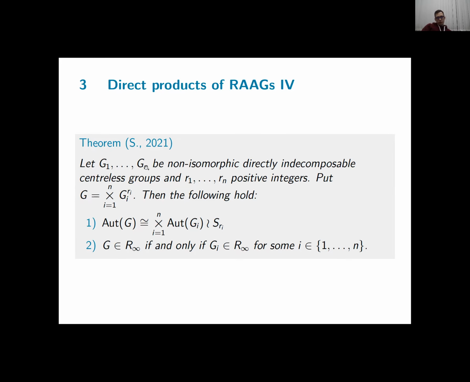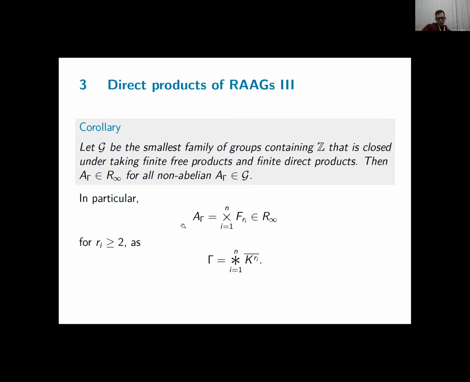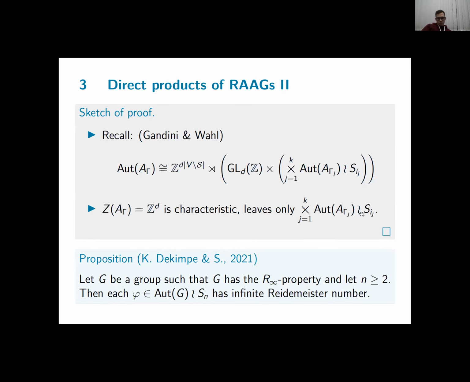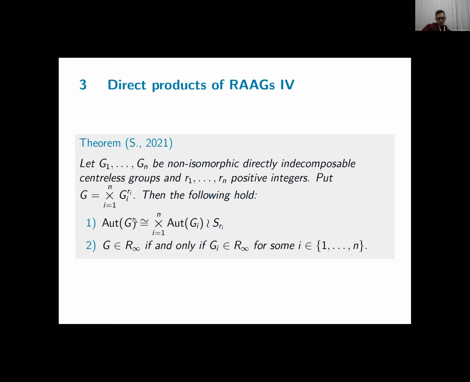If you take non-isomorphic directly indecomposable groups, so groups that don't split any more as a direct product in a non-trivial way, that are moreover centerless, then the same results hold as for right-angled Artin groups. So your automorphism group will split in the same way. This is exactly the same decomposition as we had for centerless right-angled Artin groups.